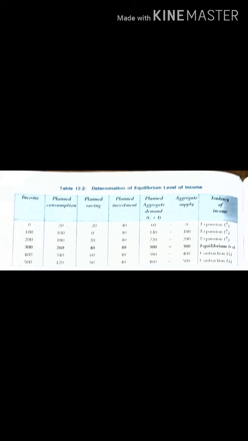Fine. Now what is my consumption? 20. And what is my savings? Minus 20. 20 minus 20 gives me 0. So what is the situation in the market? The situation in the market is that 60 is greater. That means demand is more than supply, right?